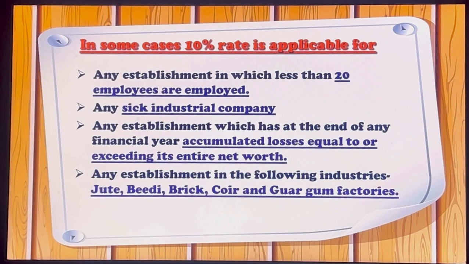Any sick industrial company, वहाँ पर भी 10% rate applicable होता है. Any establishment which has at the end of any financial year accumulated losses equal to or exceeding its entire net worth. कोई भी ऐसा establishment जिसके financial year के end में accumulated losses हैं, they are equal to or they are exceeding its entire net worth, वहां पर भी 10% rate applicable होता है PF पर. Any establishment in the following industries, and they are jute, बीड़ी, brick, coir and guar gum factories.